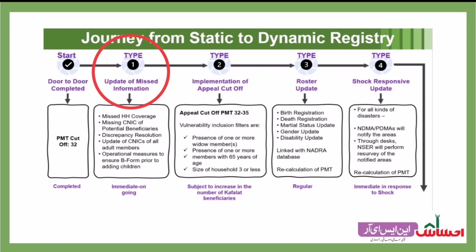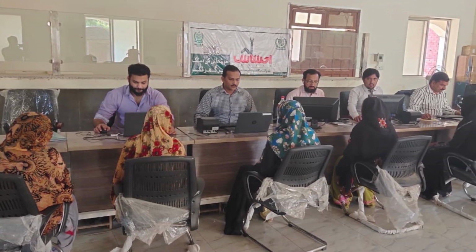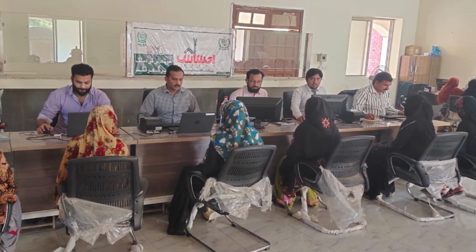During this survey, some households might have been missed and others might have provided partial and incomplete information or have some other data discrepancies. Through this type of intervention, missed out households and households with certain discrepancies have an opportunity to register and update the information by visiting any Ehsaas registration center. And today, more than 500 Ehsaas registration centers are doing precisely this.